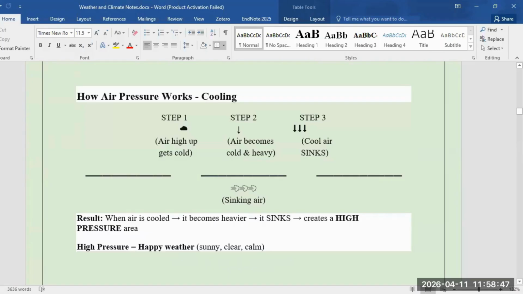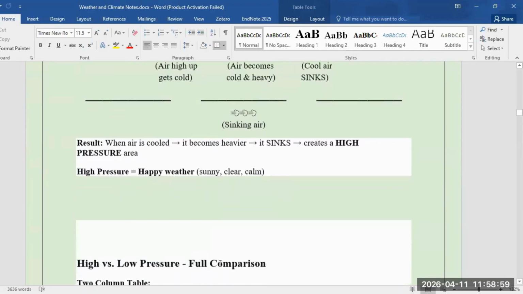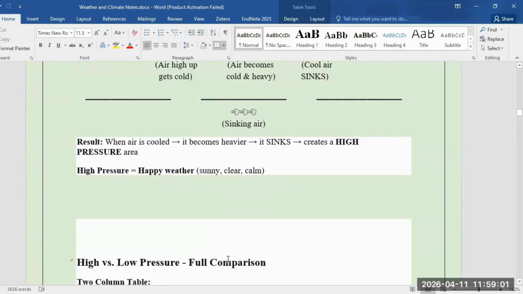And that's why we feel a sudden change in the weather. When air is cool, it becomes heavier, it sinks, and creates a high pressure area. High pressure is equal to happy weather, the sunny, clear, and calm weather we usually experience. This is how the cycle of the air keeps the atmosphere stable.